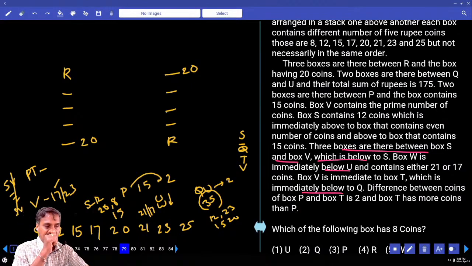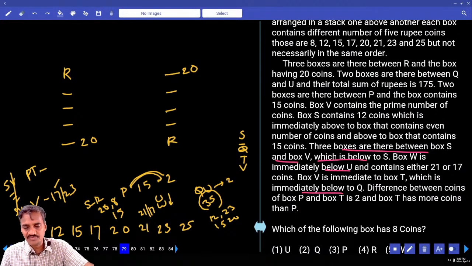Now this is the information given. Tell me from where we need to start. Next to S is blank. Q, T, V are adjacent. Then U and W are adjacent to each other. Now between P and 15 there must be exactly two boxes. And between P and T, is there any information?